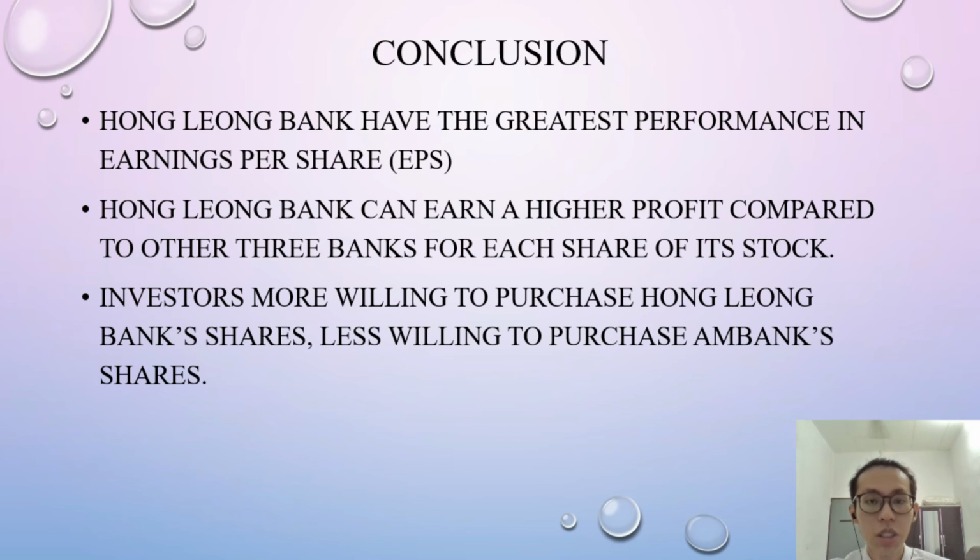So in conclusion, Hong Leong Bank has the greatest performance in earnings per share compared to other banks. This means that Hong Leong Bank can earn a higher profit compared to the other 3 banks for each share of its stock. From year 2016 to 2020, investors will be more willing to purchase Hong Leong Bank shares and less willing to purchase mBank shares.